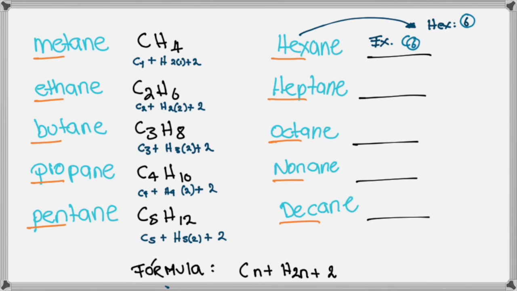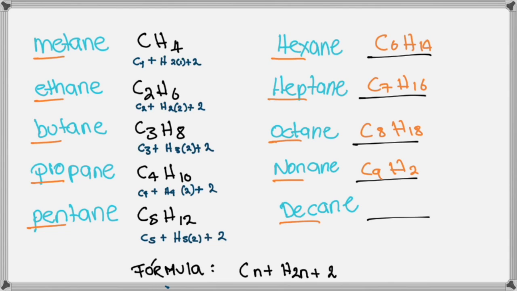So by replacing the n in the general formula, we will obtain C6 and H6 multiplied by 2 plus 2, which at the end will give us hexane's molecular formula, that is C6H14. Now, you can stop the video if you wish and complete the following exercises by using the general formula to see if you can get them all right. Okay, now that you're back, check your answers and compare them. I hope that you got them all right.